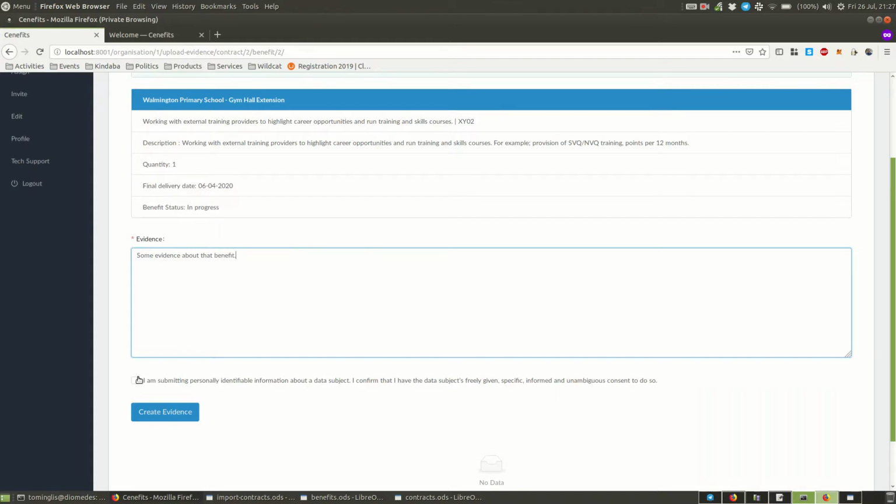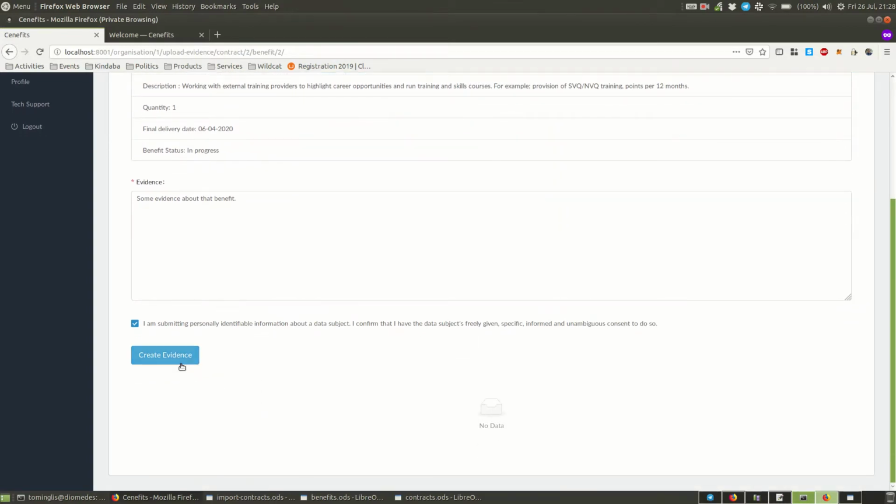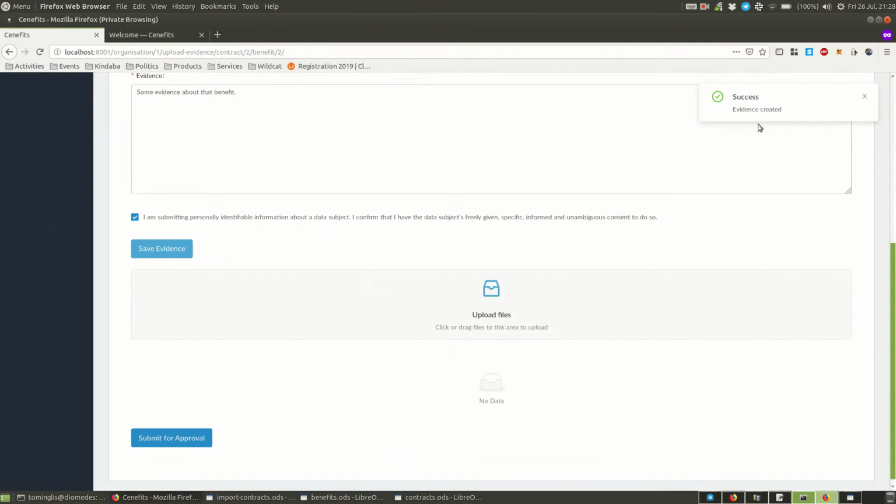benefit. If it includes personally identifiable information, if that's something the public organisation is happy for you to submit in their guidance, if they've issued it, then you can also tick this box here, which will make it clear that it includes that information from a GDPR point of view. You can create the evidence, and at that point you can also attach one or more documents or photographs to the evidence before you finally submit it for approval.